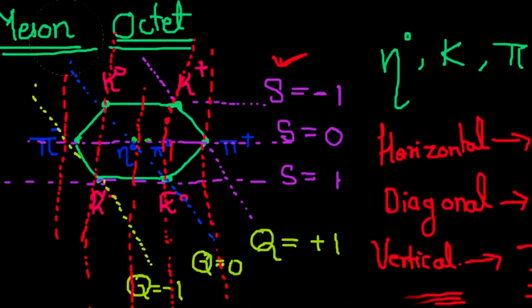Then you have baryon number and lepton number for this. Since it is not a baryon, it is 0, and it is not a lepton either, so it is 0. So you need to check three quantum numbers, that is baryon number, lepton number, and strangeness. Then you have charge and third component of isospin. That's it. From here on we will continue in the next lecture. Thank you.